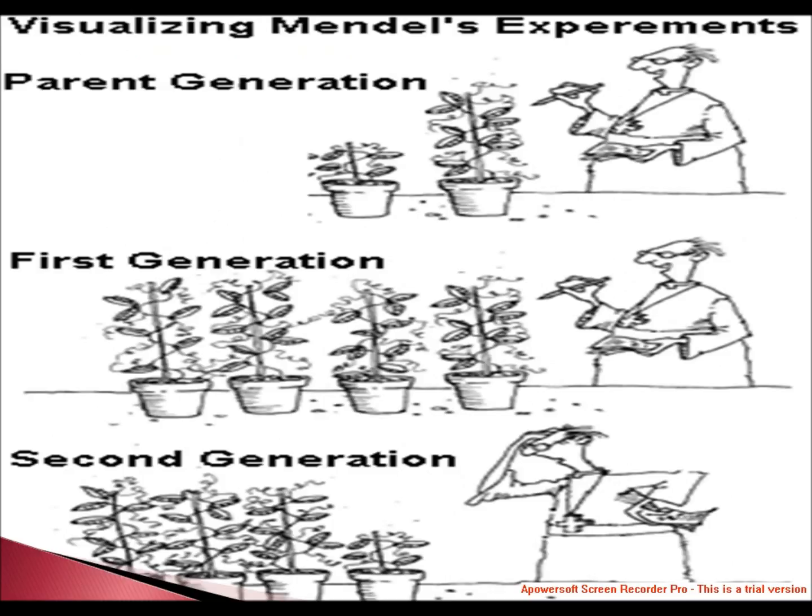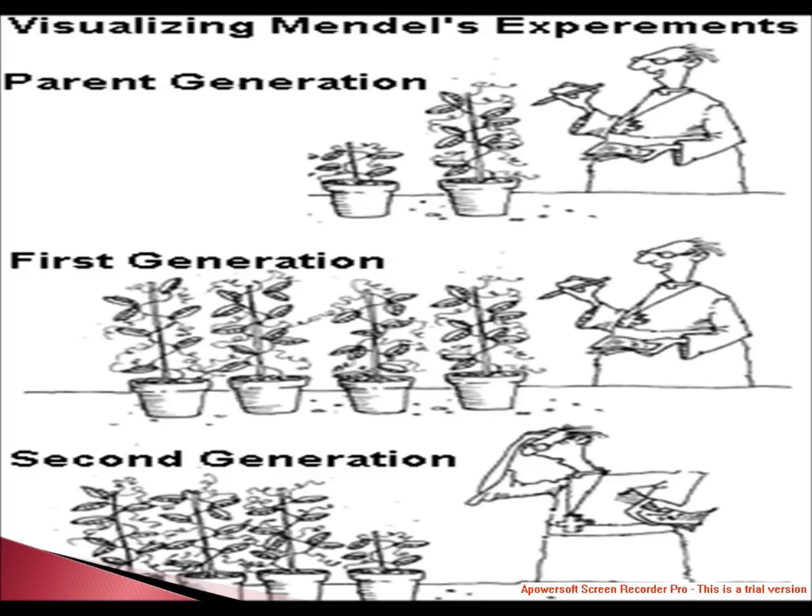Now, come to Mendel's experiment. Mendel's experimental organism was the common garden pea, Pisum sativum. He selected the garden pea for the following reasons. The pea plant is small and easy to grow. It reproduces a large number of offspring and completes its life cycle in one season. A large number of true breeding varieties of pea are available. The plant is naturally self-pollinated but can be easily cross-pollinated experimentally.